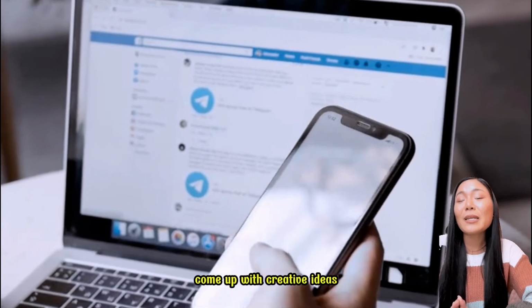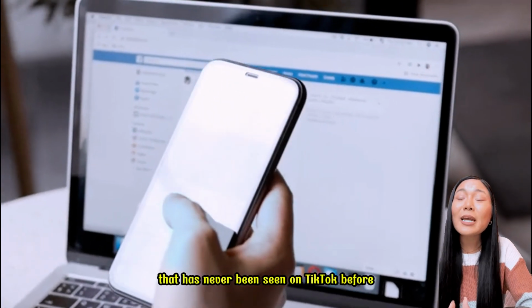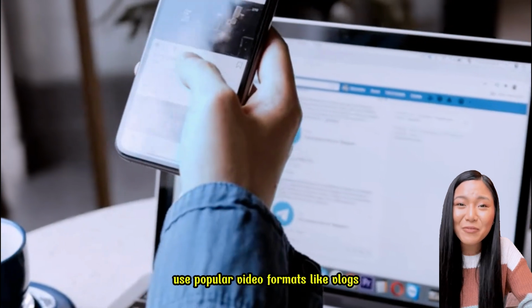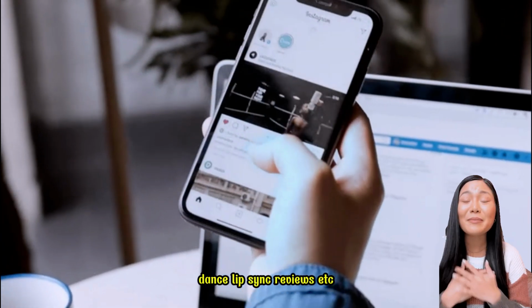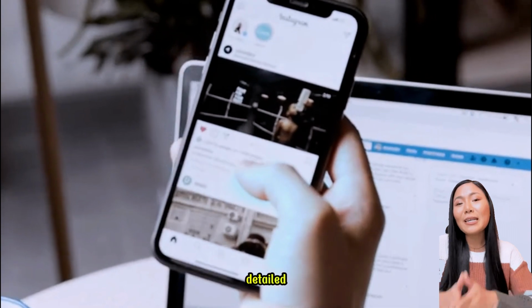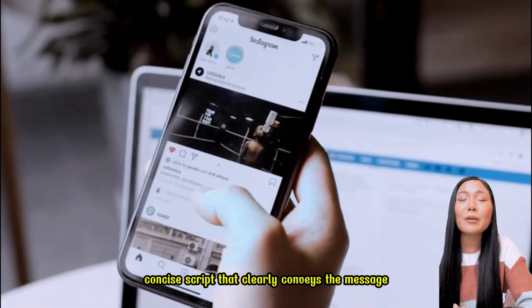Come up with creative ideas. Unique, original content that has never been seen on TikTok before. Use popular video formats like vlogs, dance, lip sync, reviews, etc. Detailed, concise script that clearly conveys the message.